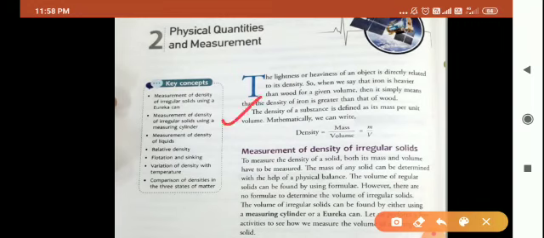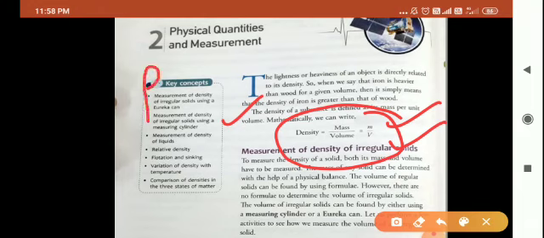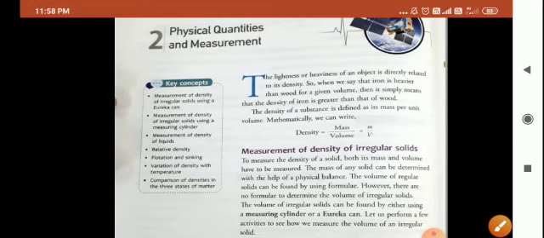Conventionally, the density of a substance is defined as its mass per unit volume. Mathematically, we can write density is equal to mass upon volume, where mass is given by small m and volume is given by capital V. So children, what is the symbol for density then? Density is given by rho. So we can write rho is equal to small m upon capital V. I think children, density is clear to you.